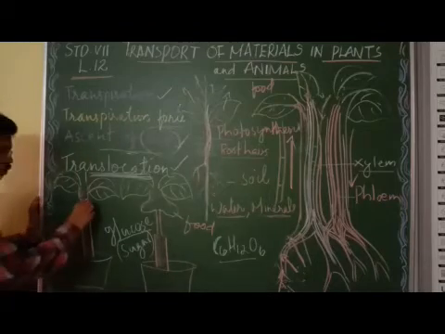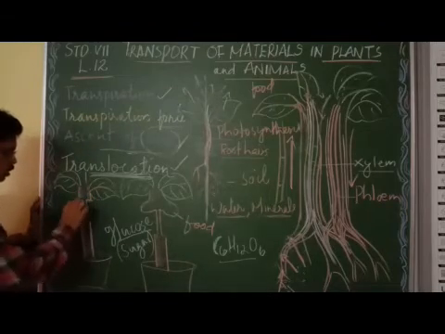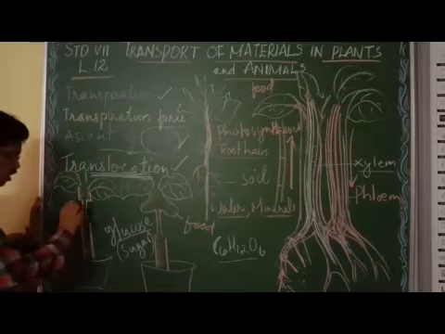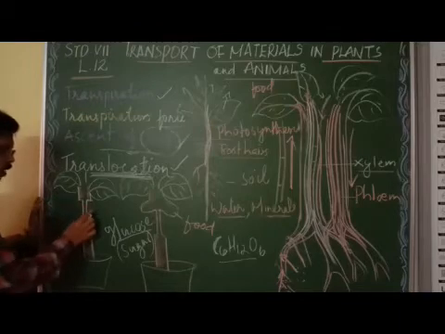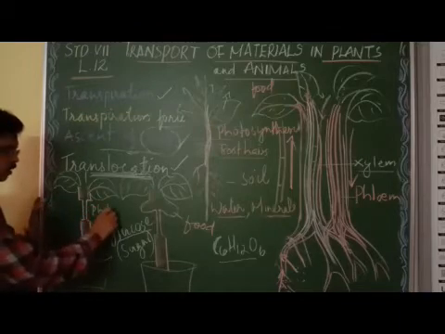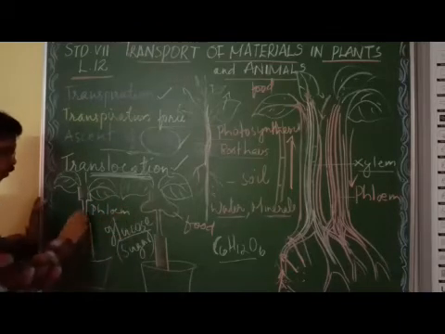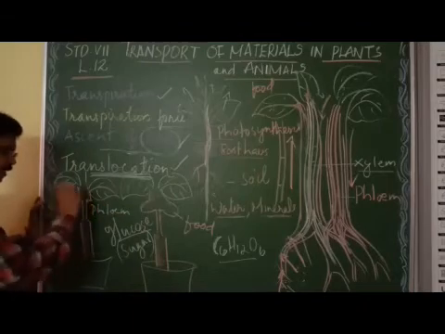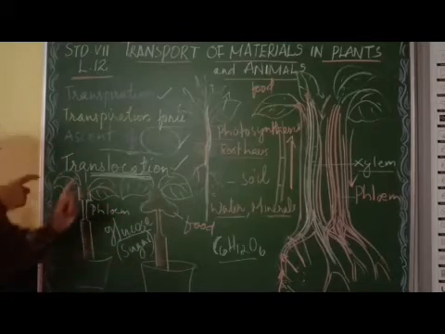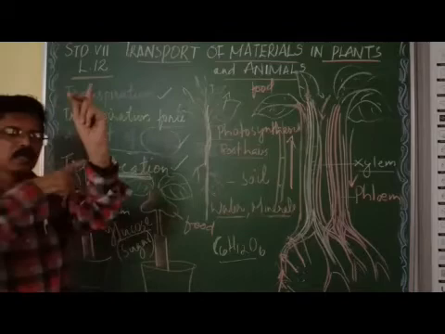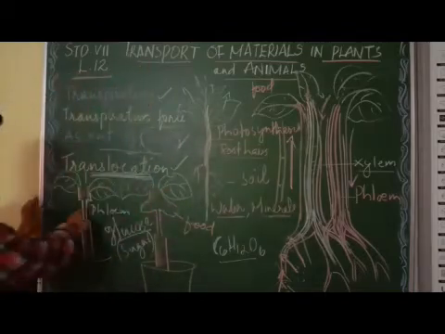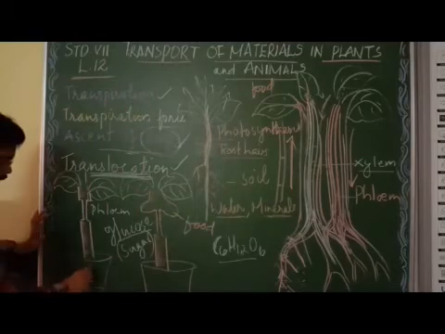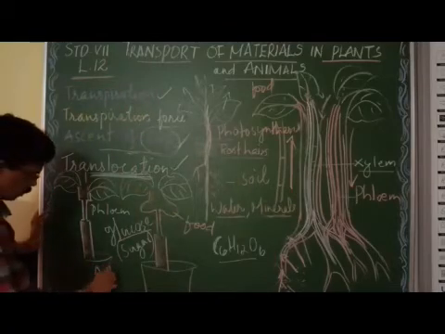We are going to remove this outer side of the stem, that is the phloem. Here what is there? Phloem. That phloem is cut in a ring, circular form, and I remove it. It is a potted plant.